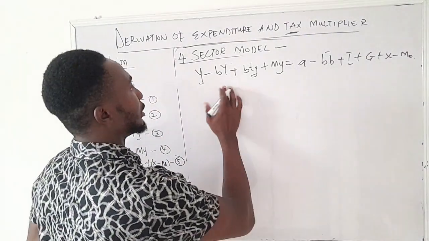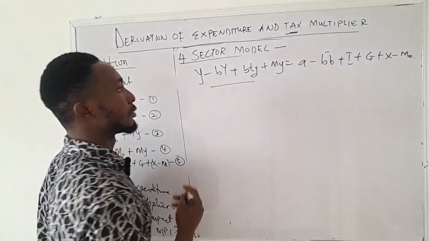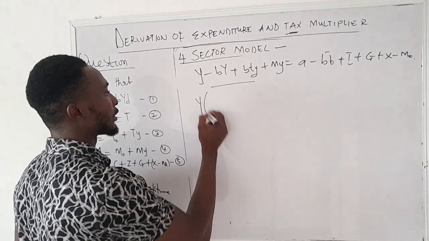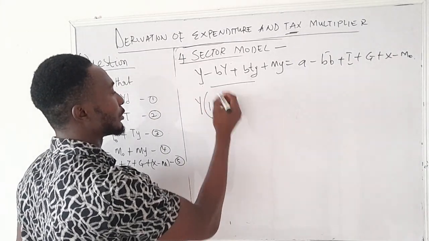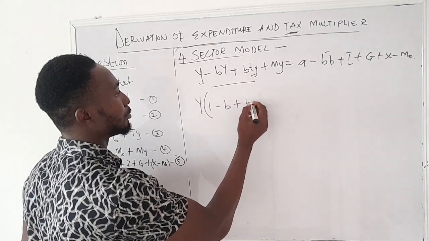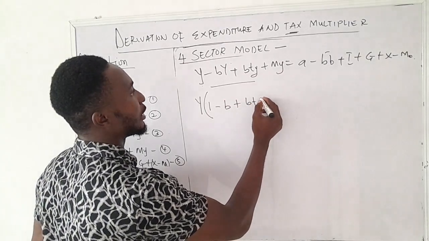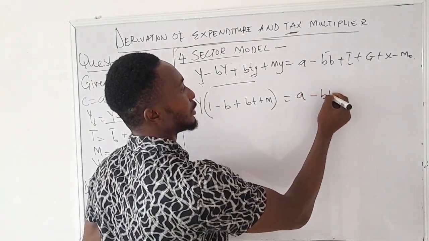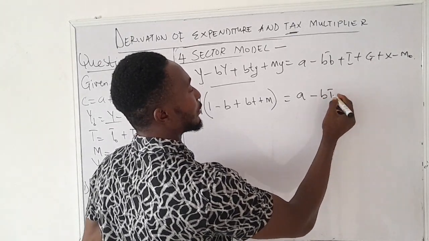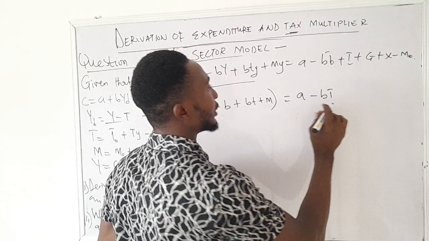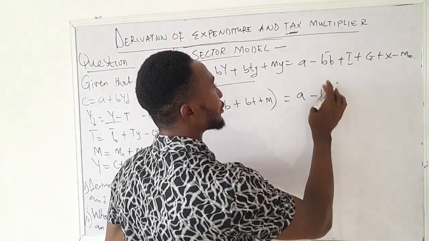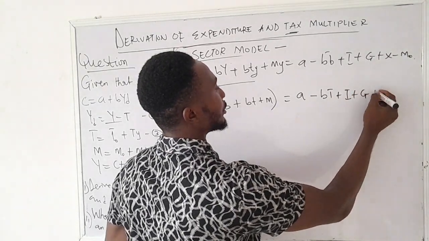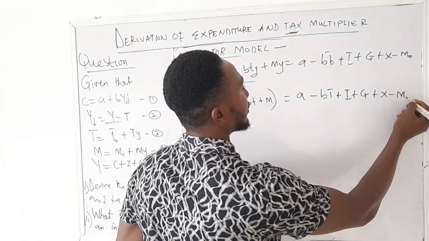All we can do from here is to factorize this, to bring out the y in all of this. So if we factorize, we have y coming outside, then this is 1 minus b plus bt, and then plus m. So we have this equal to a minus bt, sorry, you have to use the appropriate symbols or letters so you don't mix them up. So minus bt plus I plus g plus x minus m0.